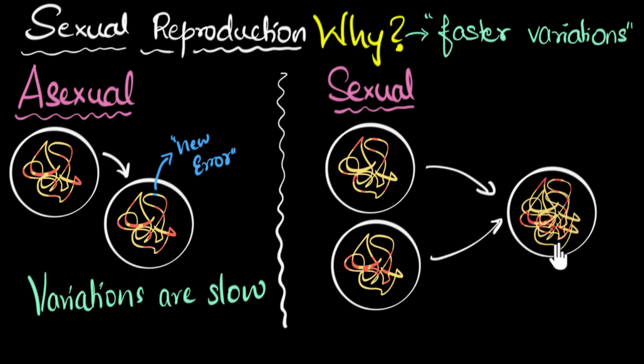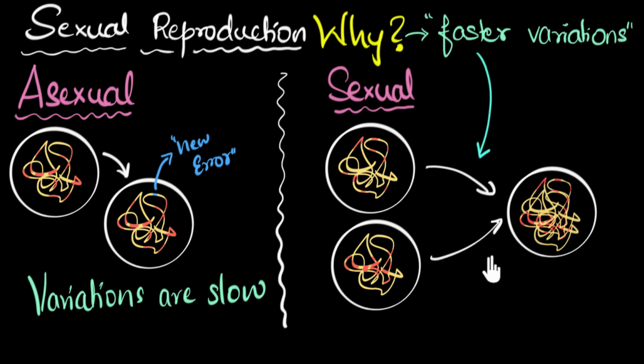Therefore, we can immediately see very quickly variations get accumulated. And again, when this person is ready to find a mate and start reproducing, more variations get accumulated because of the combination of their DNA. And so immediately you can see in sexual reproduction, variations are faster.